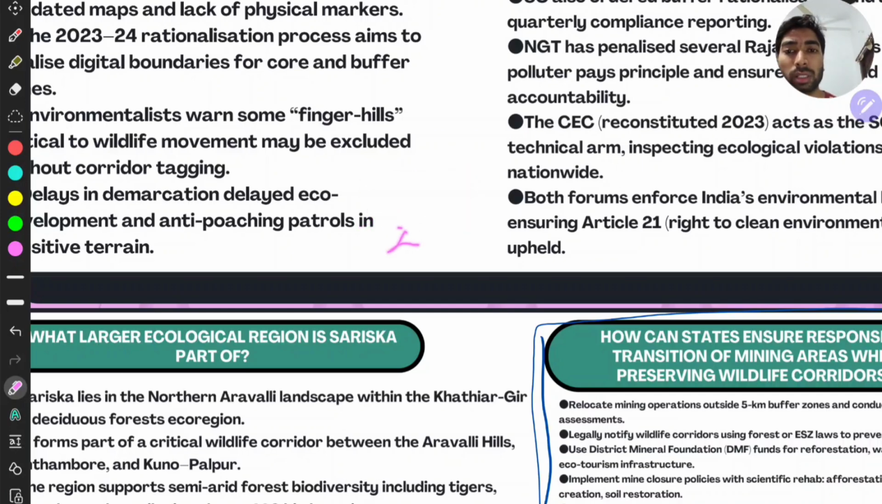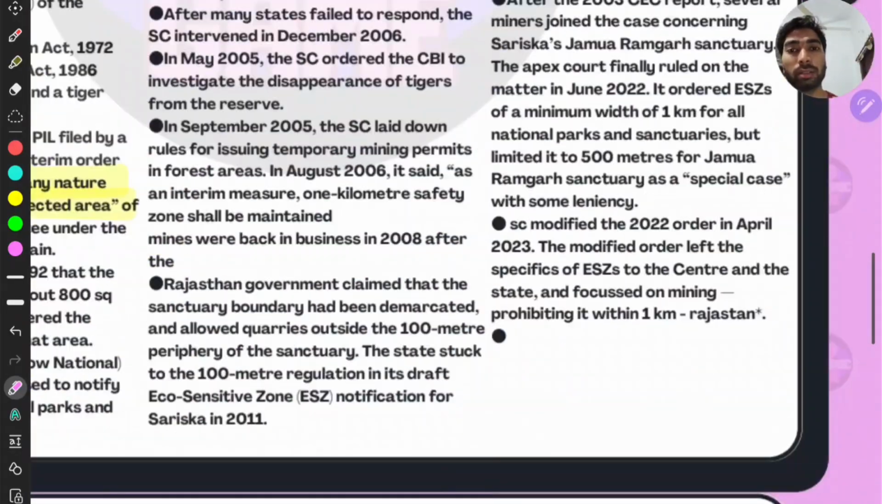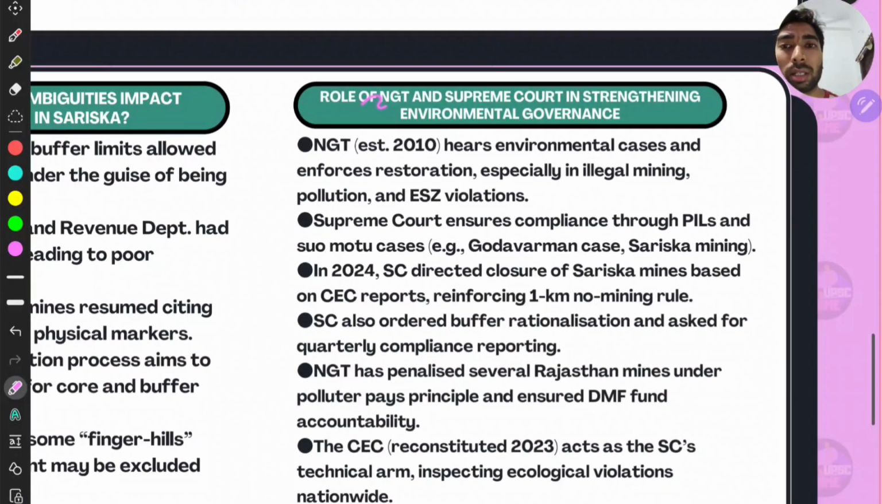There are many movements in history. We shall discuss them in other videos. Right now there are many questions we have to do here, so for now we shall do the role of the NGT, the National Green Tribunal, which was formed in 2010, and the Supreme Court in strengthening environmental governance, right?